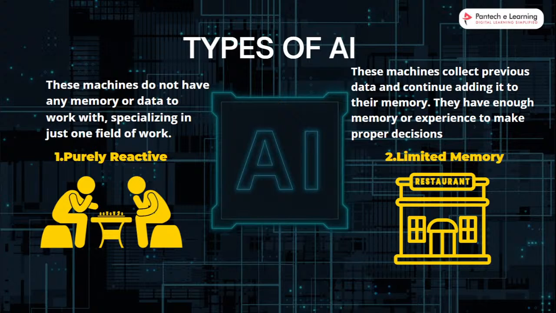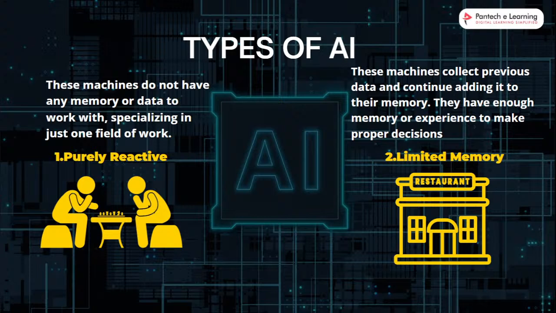So purely reactive means the computer reacts based on my coin moves, like that my computer will place. That is the example for purely reactive. That is specializing in just one field of work.